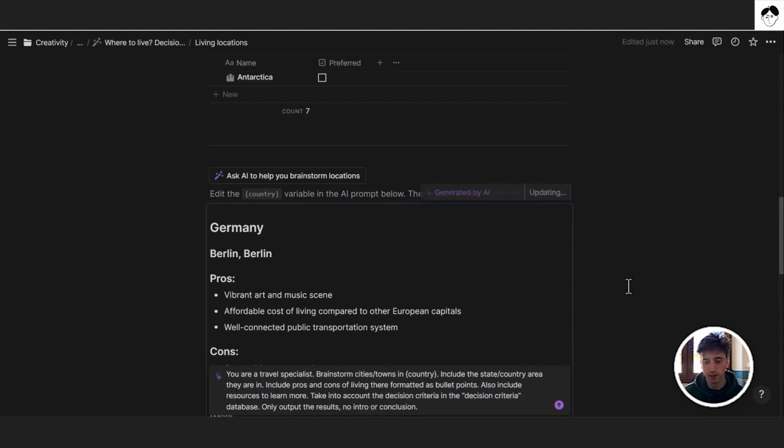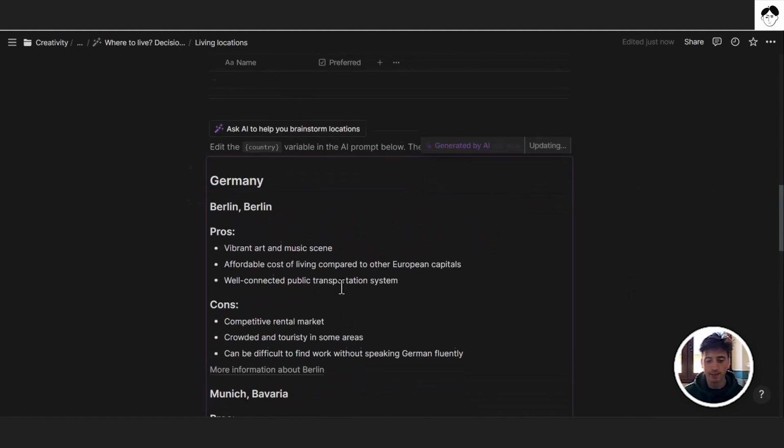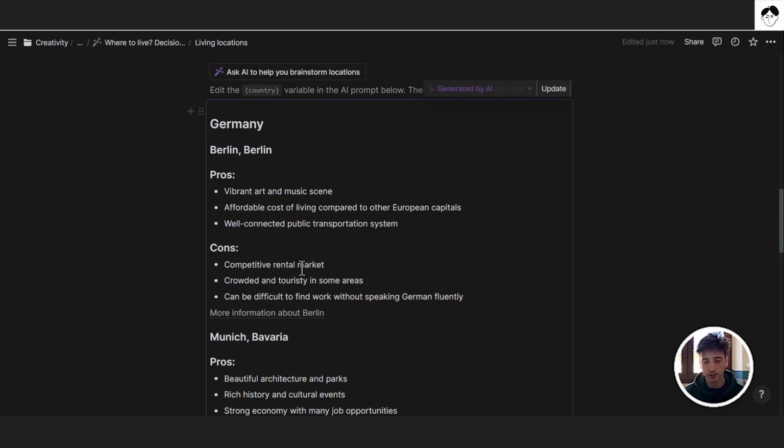That's a custom AI block, and here are some ideas including pros and cons and resources that sometimes are broken, and that's due to the fallacies of AI models right now. So sometimes you might click on these links and notice that they don't lead anywhere, and we can't really fix that because that's a systemic issue.